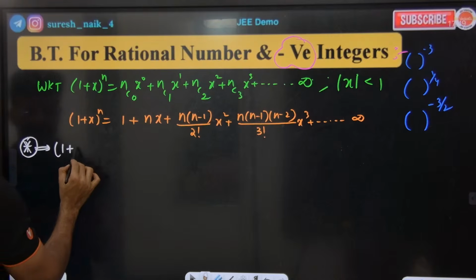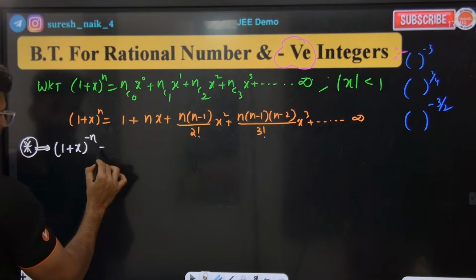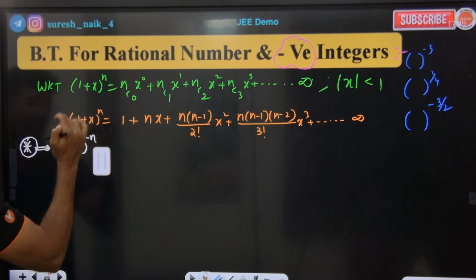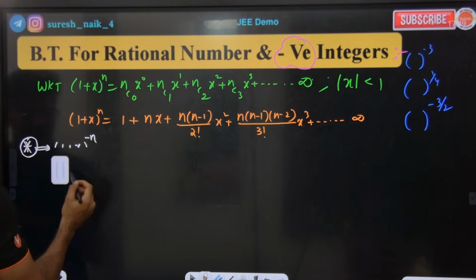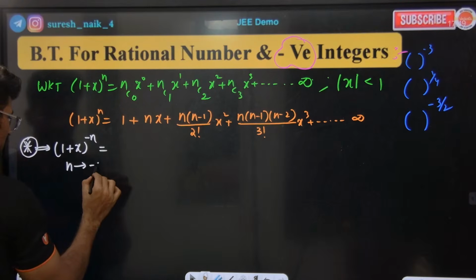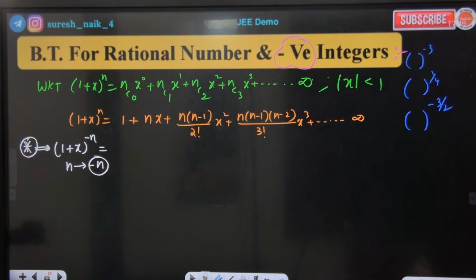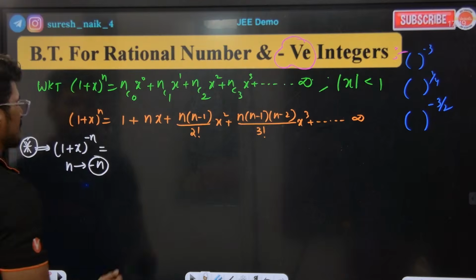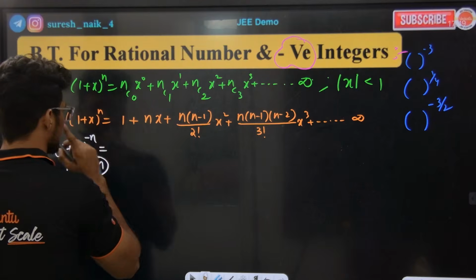What if I give like this? Now what should we do? Same logic. Replace n with minus n. That's it. If I replace n with minus n, what happens? Tell me.